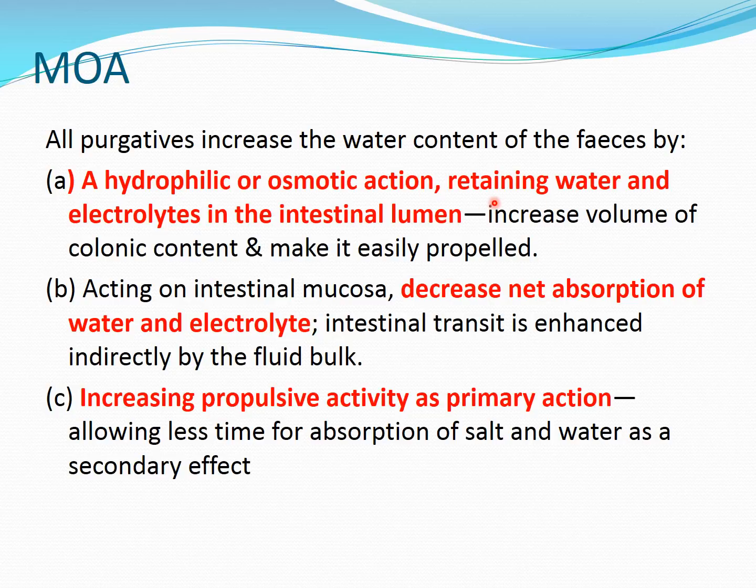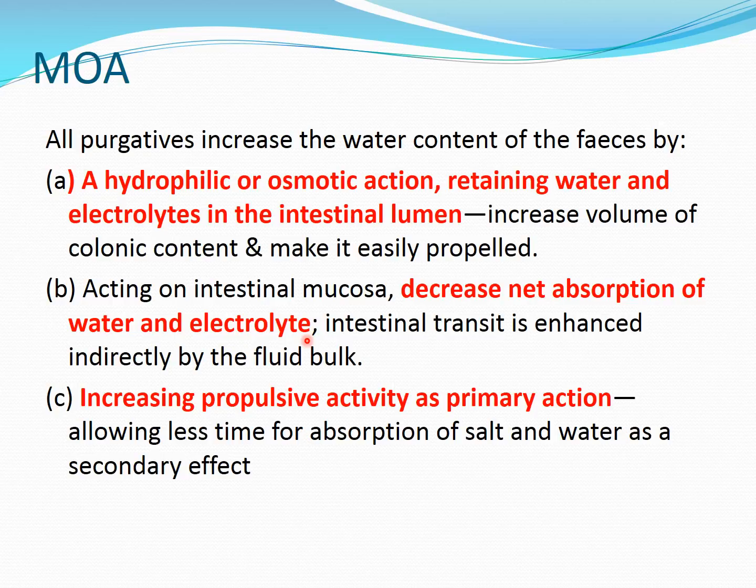Second, acting on the intestinal mucosa. These don't have the hydrophilic or osmotic property to a great extent, but they irritate the intestinal epithelium or stimulate the intestinal mucosa. Because of this, they decrease the net absorption of water and electrolytes, like sodium, potassium and chloride, which are not absorbed.